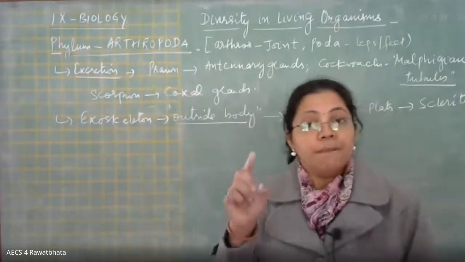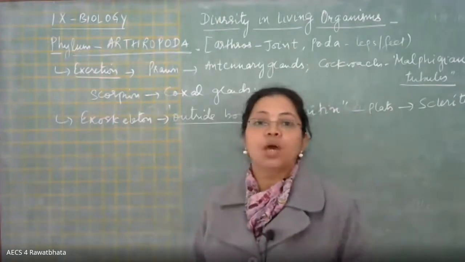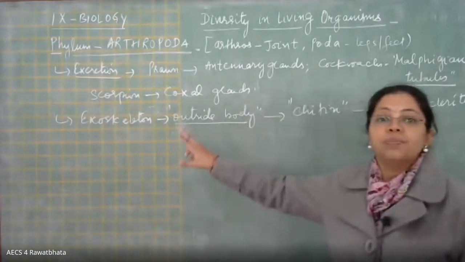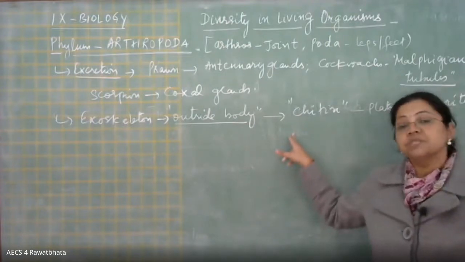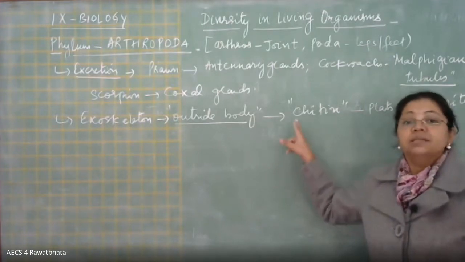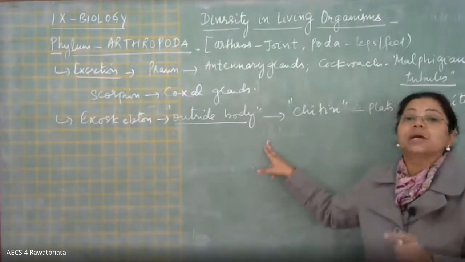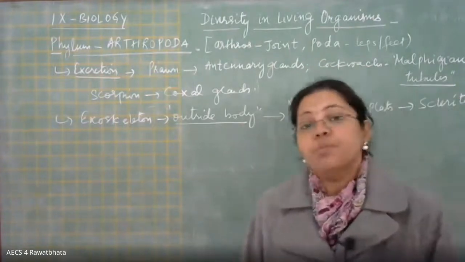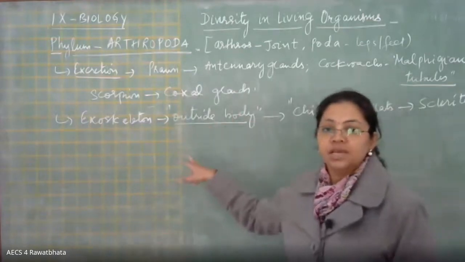One of the main reasons for the successful survival of this arthropoda group, which includes the maximum number of species in the phylum, is the presence of exoskeleton made up of chitin, which gives them waterproofing. And secondly, the skeleton of these arthropods does not occur as a single unit, but in parts, so that they can comfortably move their body parts, and it also helps in locomotion, right? So that is their exoskeleton.